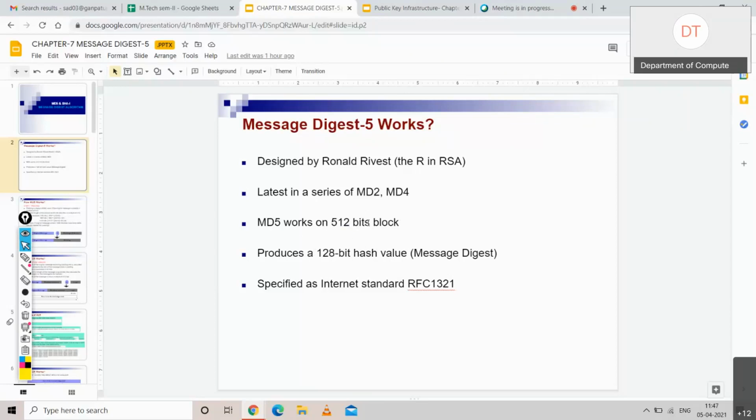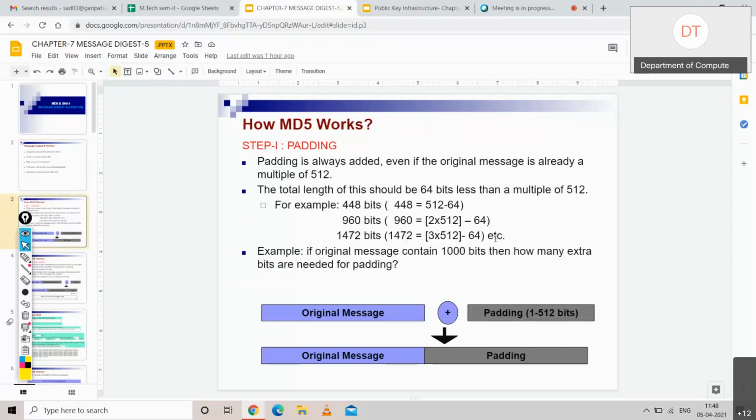Remember, in hashing, input size could be variable, but the hash value generated is of fixed size. So we are going to get a 128-bit hash value, which is known as the message digest. And it has been specified in the standard RFC 1321.